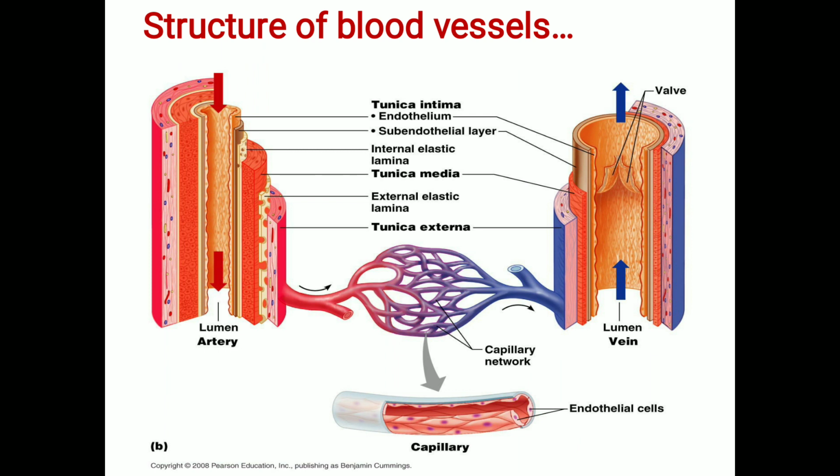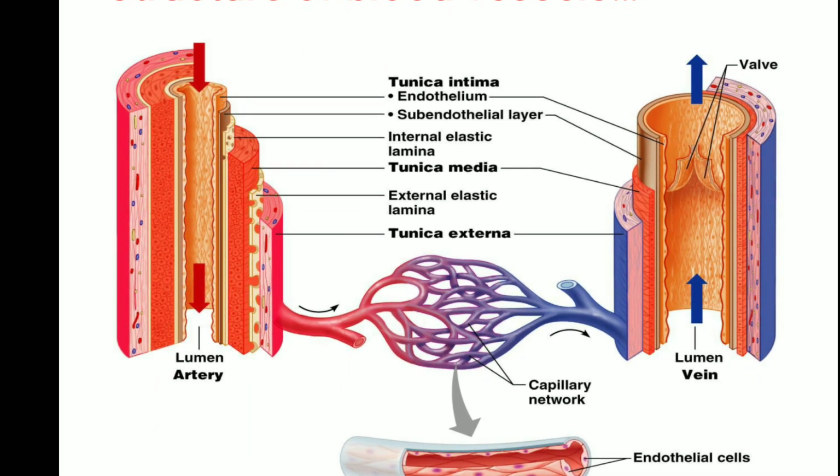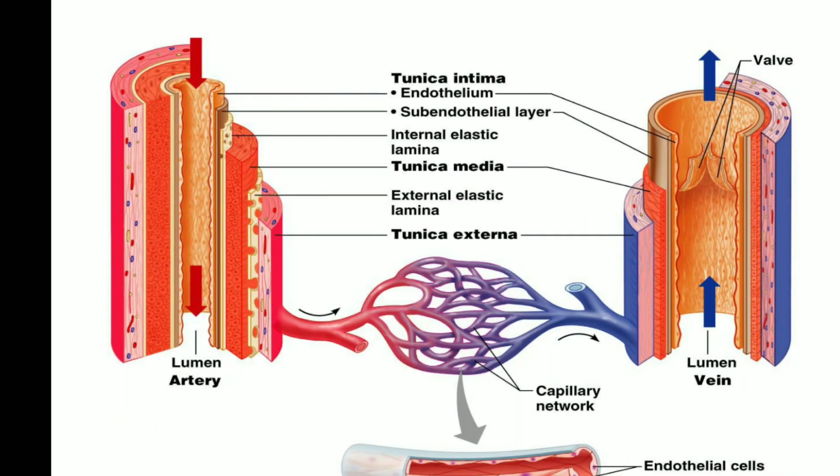Now after this we shall move to the next one, that is the structure of the blood vessels. If you see the basic structure of blood vessels, any blood vessel basically has three layers from inner to outer.